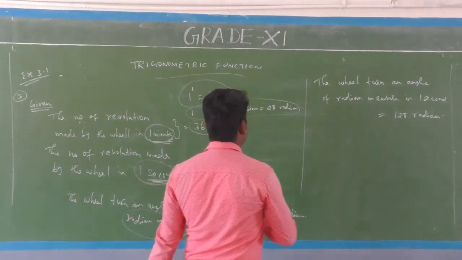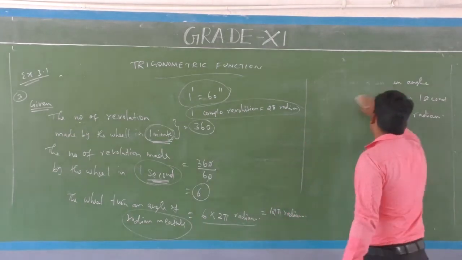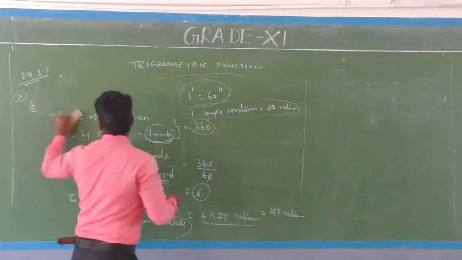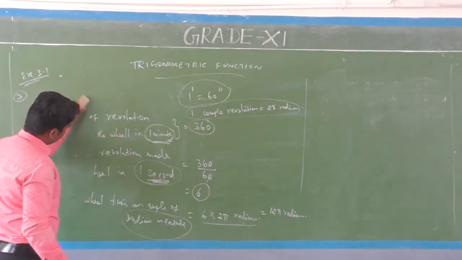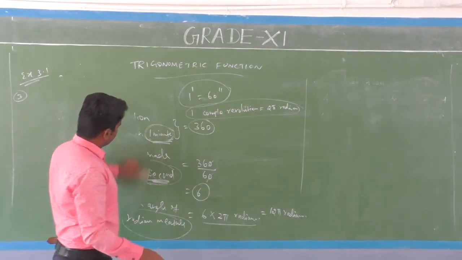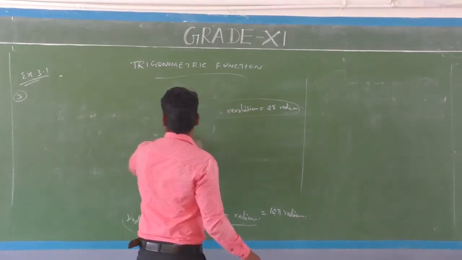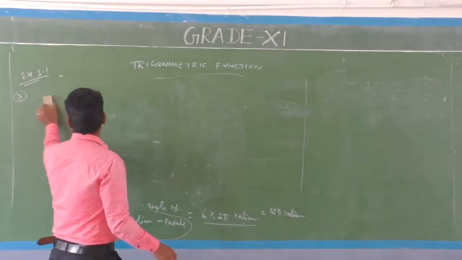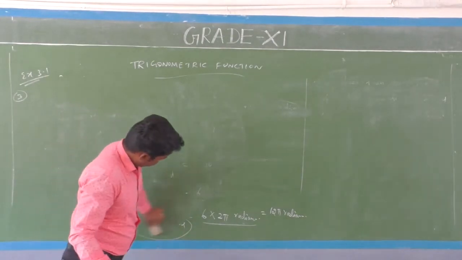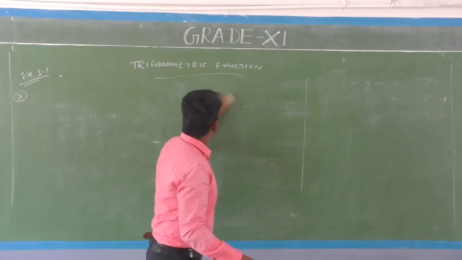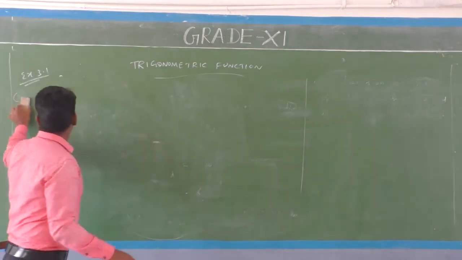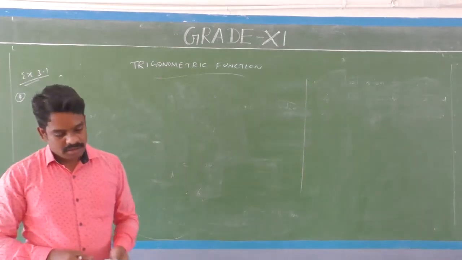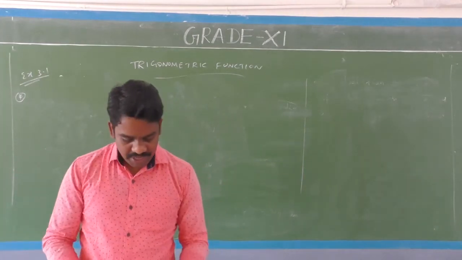Okay. Next, fourth question, page number 55.